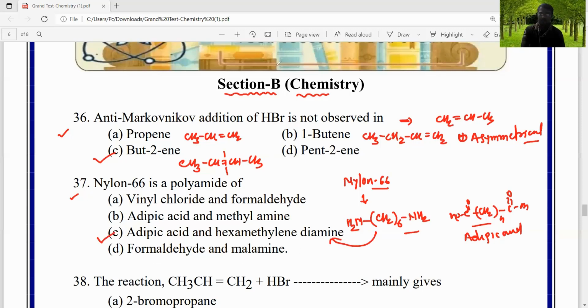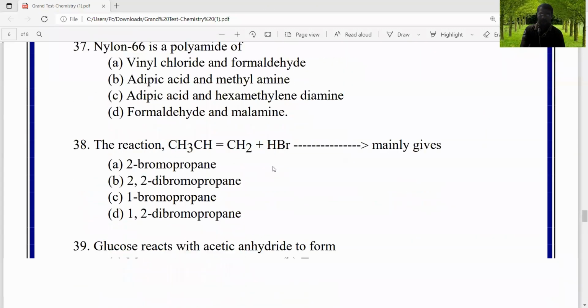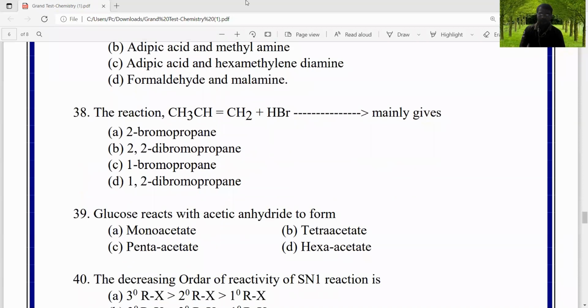Then the next question is question number 38. The reaction CH3CH=CH2 plus HBr mainly gives option A, 2-bromopropane, option B, 2,2-dibromopropane, option C, 1-bromopropane, option D, 1,2-dibromopropane, right?